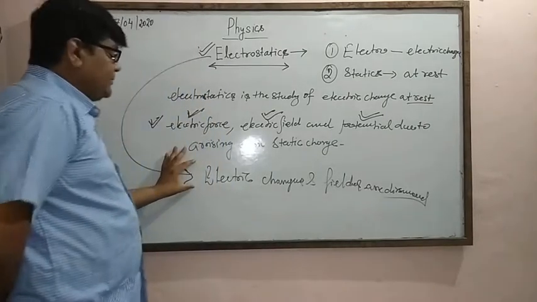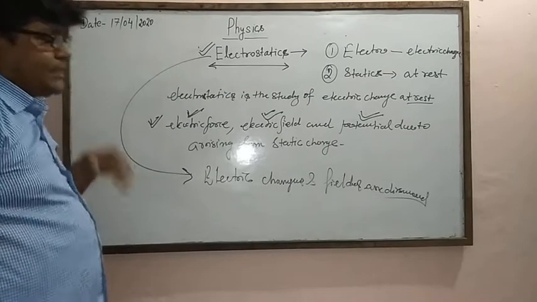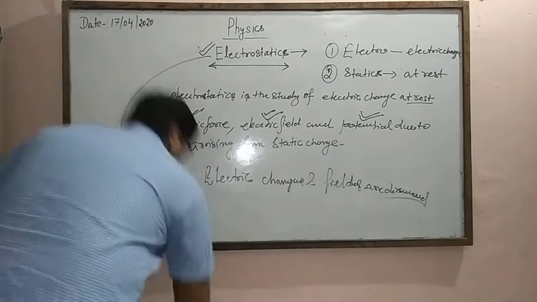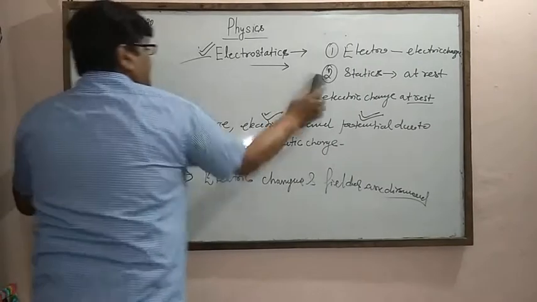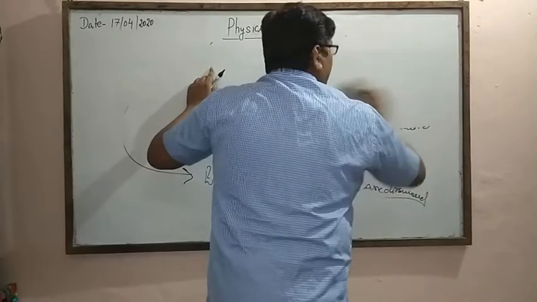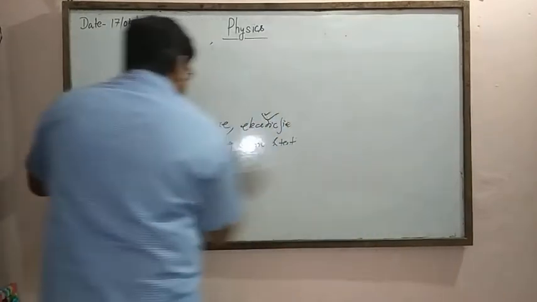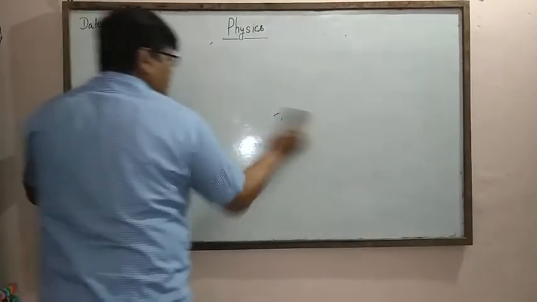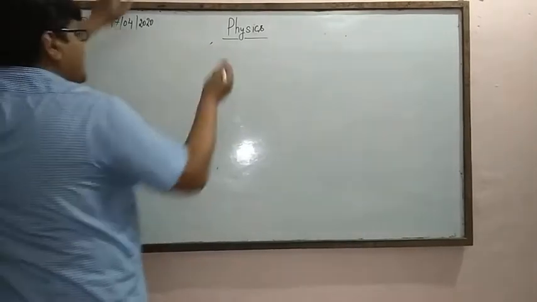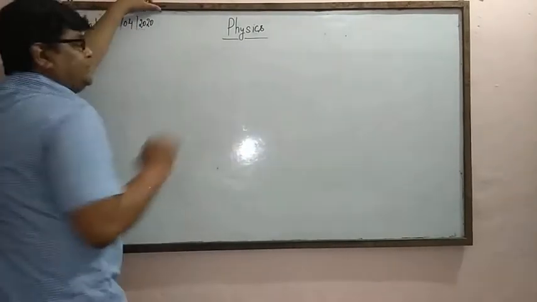Atoms have some positive charge and some negative charge. These positive and negative charges are considered in the atom and the net charge, the total sum, is zero. So the net charge of the system is zero.